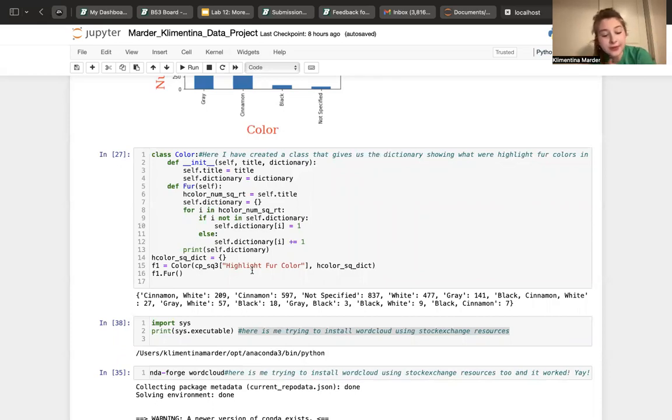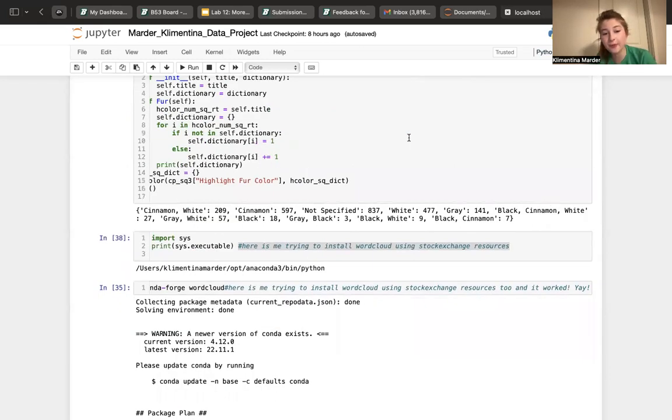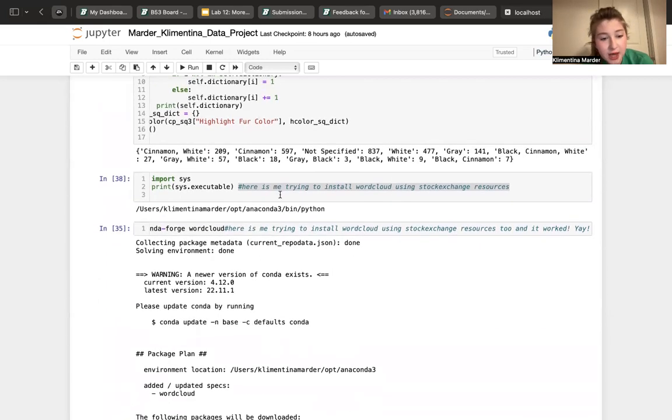So here are my squirrels. Here is the dictionary a little bit more detailed than the primary color, which is the highlight color. I just like to see how it goes from really broad to more detailed, and it adds more values.